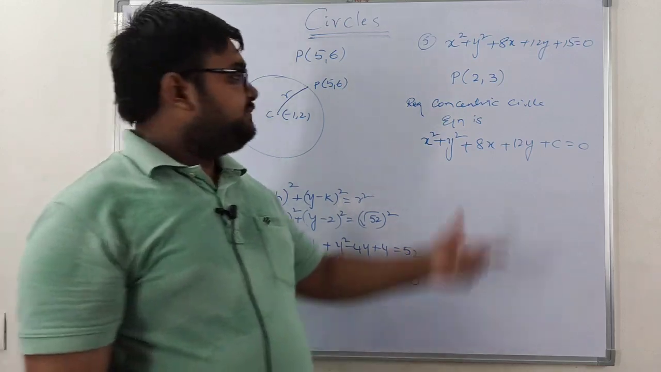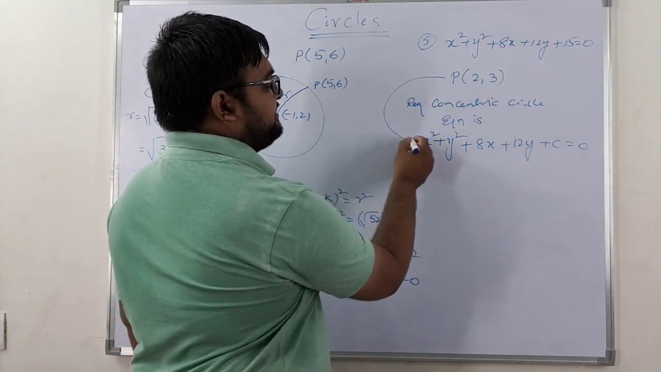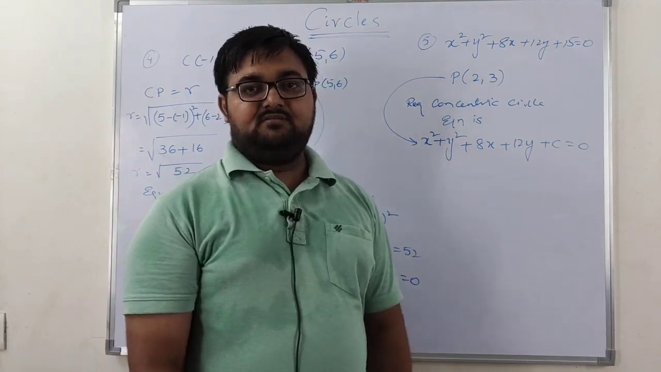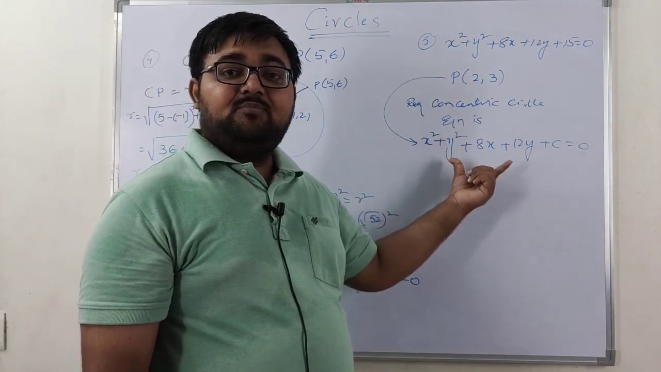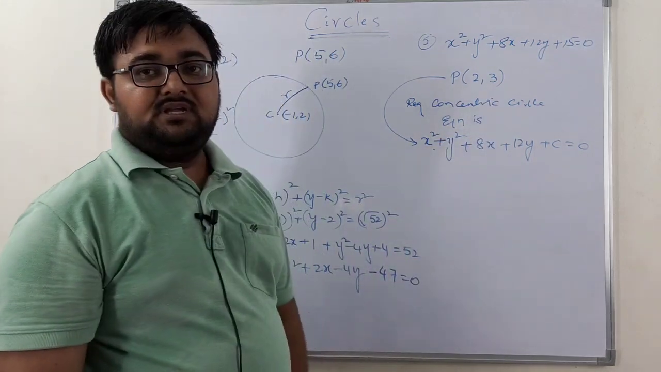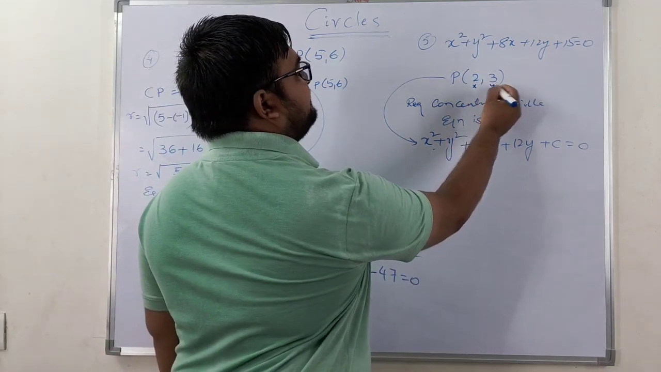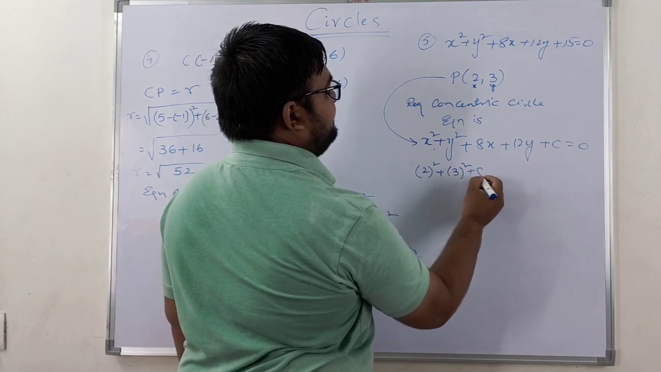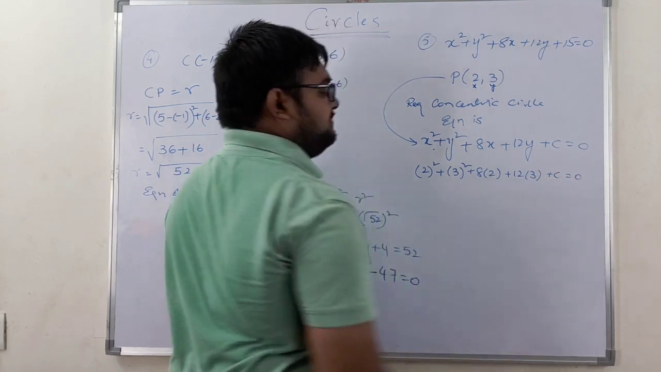Now since this particular point is passing through this concentric circle, passing means it should satisfy the given equation. That means this 2, 3 is a point on this circle. So I can directly substitute so that I get the value of c. Here this is x, this is y. On substitution, this is 2 square plus 3 square plus 8 into 2 plus 12 into 3 plus c is equal to 0.